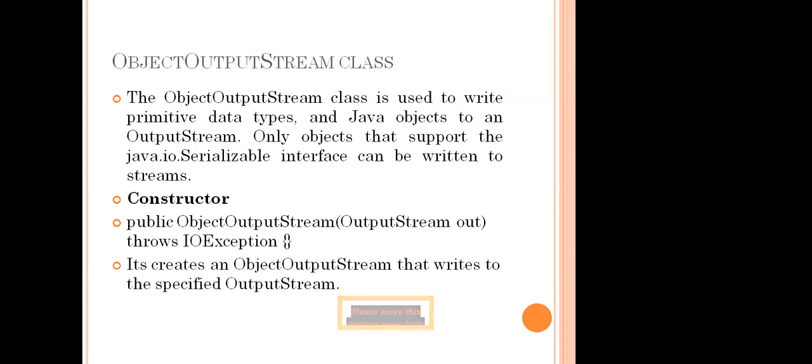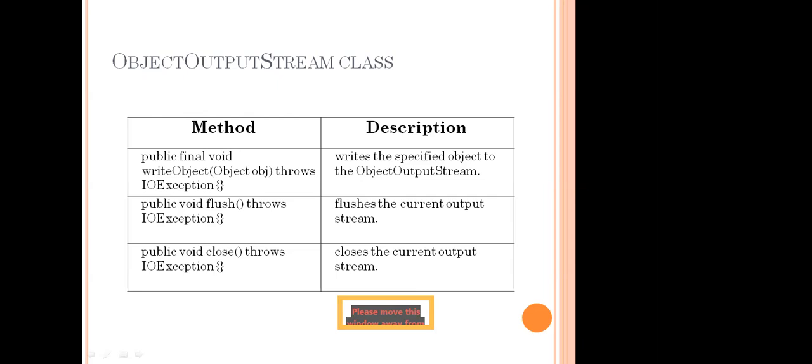What is the meaning of this Serializable? We are going to create an object output stream and turn the objects into streams. In order to make these objects into streams, we use an output stream and an input stream. With the input stream we read, and with the output stream we write. That is the concept. So it writes to the specified output stream. That is the constructor way, and these are the general output ways.